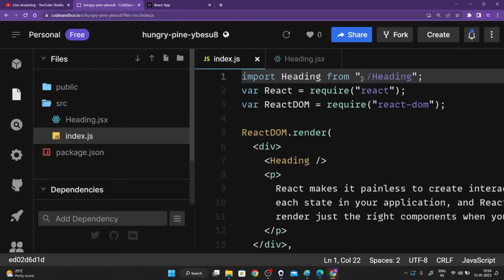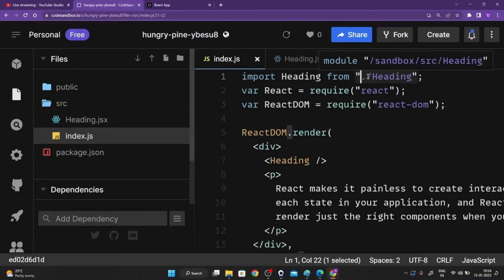I want to stay in the current folder and I want to search for a file called heading. This is what it is saying. Dot basically means the current folder, slash basically means this particular file itself, and then the name of the file, that is heading.